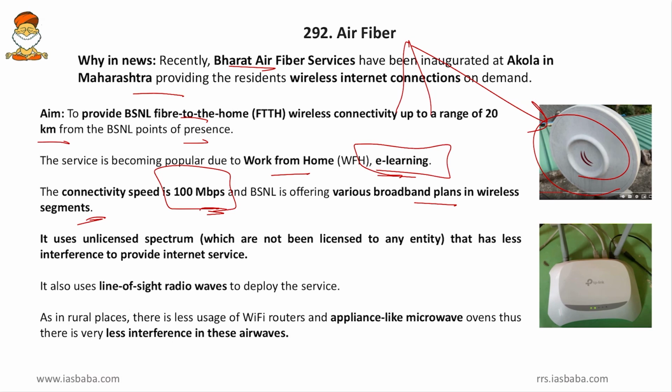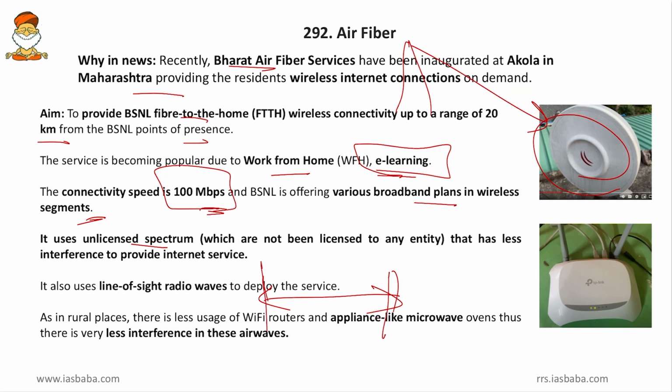Then it uses unlicensed spectrum. So what is licensed and unlicensed spectrum, friends? It is similar to general bogies and reserved bogies. In the reserved coaches, the seats will be reserved, but in the general coaches, the seats will not be reserved. Rather, anyone can sit and travel if the seat is vacant. The same way, some part of the spectrum will be left for the unlicensed category. So anyone can use that.